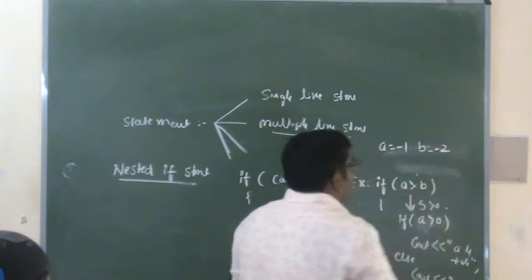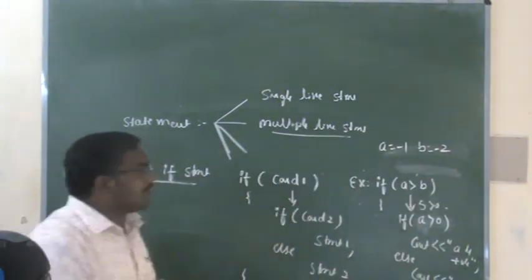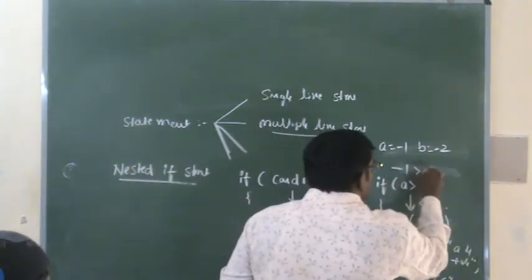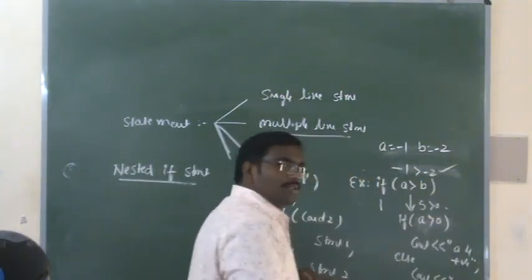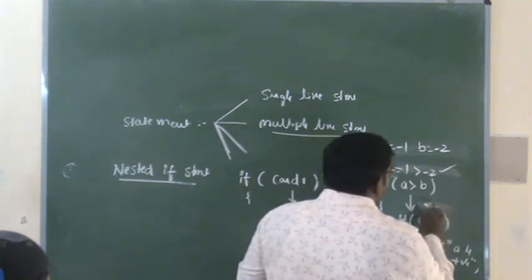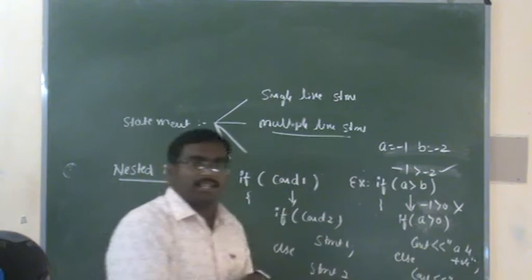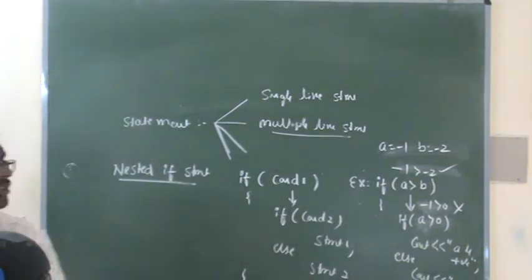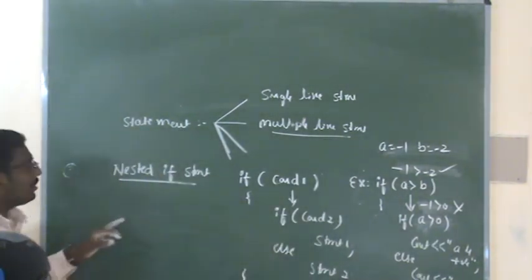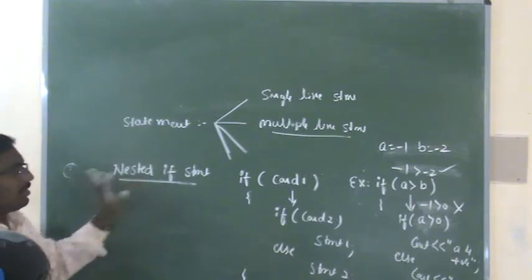Suppose here A is equal to -1, B is equal to -2. In this case both the values are negative values. -1 is greater than -2, condition is true. Again -1 is greater than 0, condition is false. So I can print the message "A is negative". So this is a simple example to demonstrate the nested if statement.